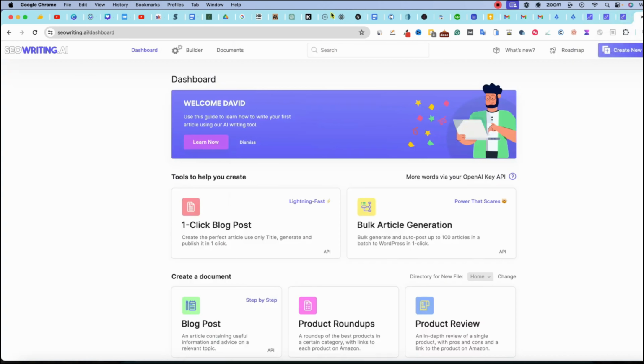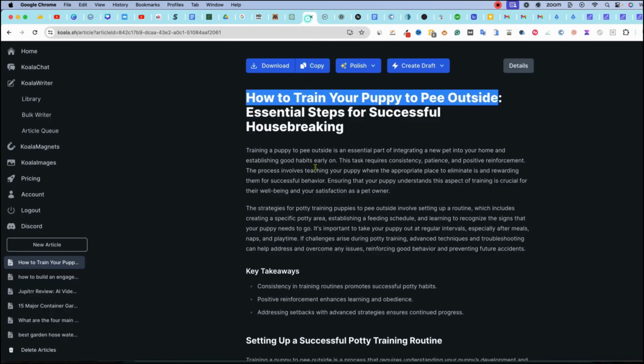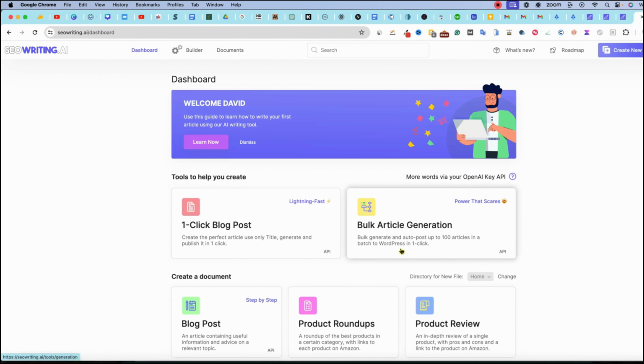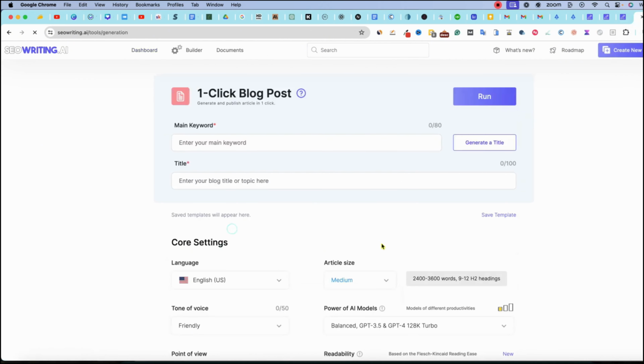So let's jump in. Let's take our article, and I'm just going to use the exact same one because all the testing will be completely fair, right? How to train your puppy to pee outside. That is literally the keyword that we're going for, right? I'm going to go in here, one-click blog post, and I'm going to put the main keyword in right there.